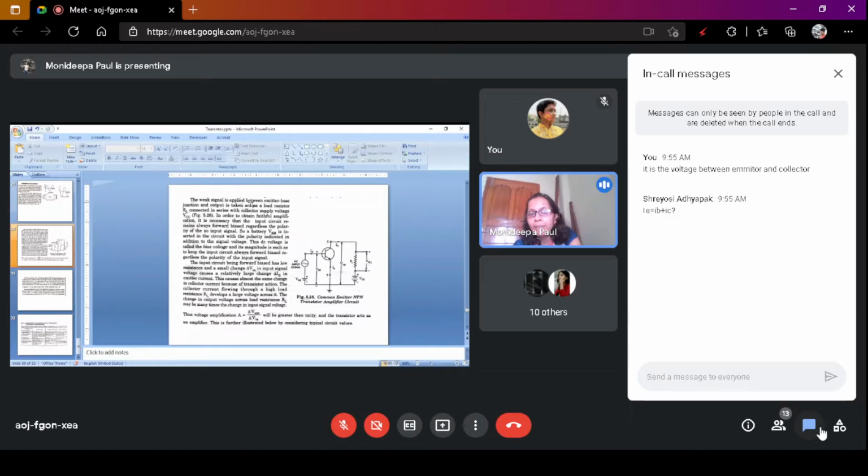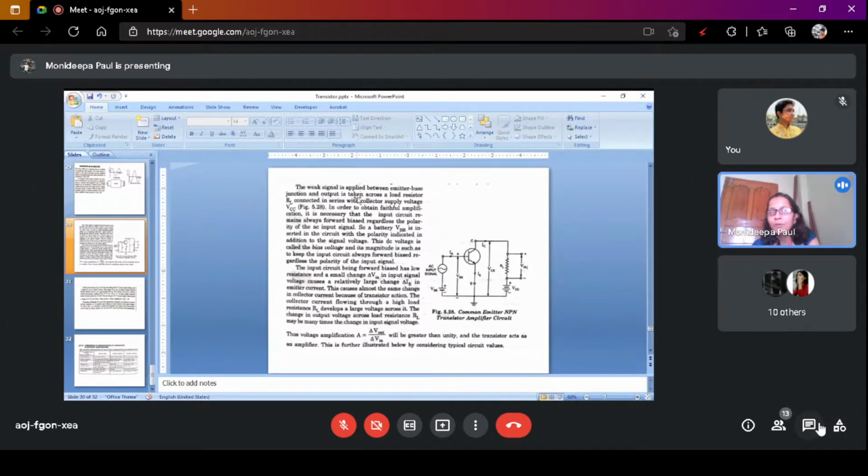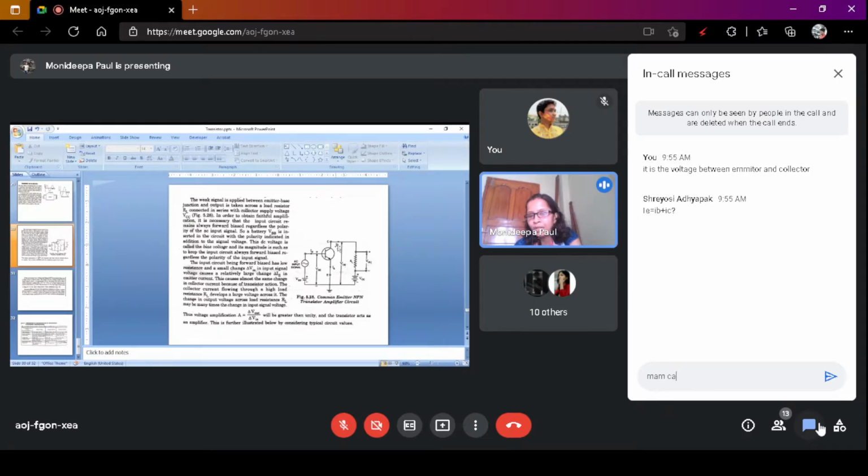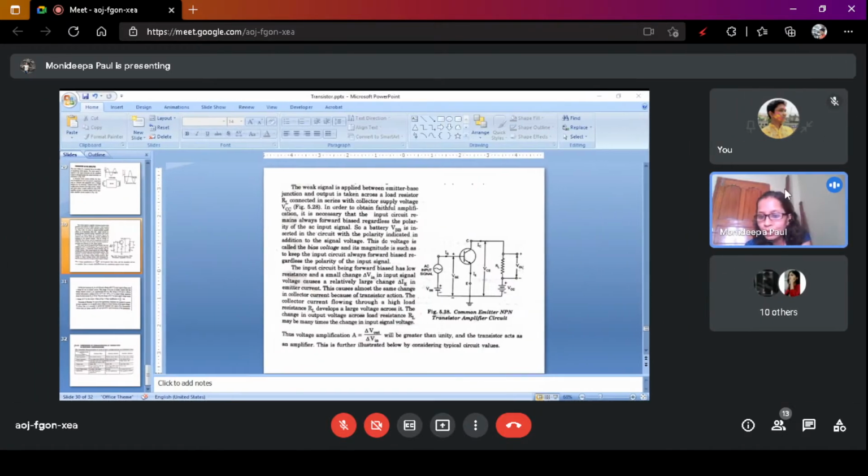The weak signal is applied between the emitter base junction and output is taken across the load resistance RL, connected in series with the collector supply voltage VCC. Here the collector voltage supply is VCC. Actually in the normal circuit, VCC is in the top position, but here this is the VCC. In order to obtain faithful amplification, it is necessary that the input circuit remains always forward biased regardless of the polarity of the AC input signal.